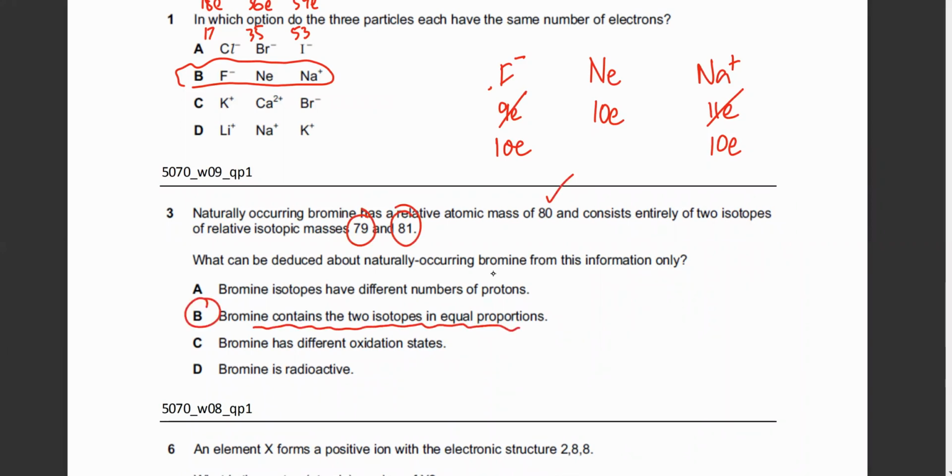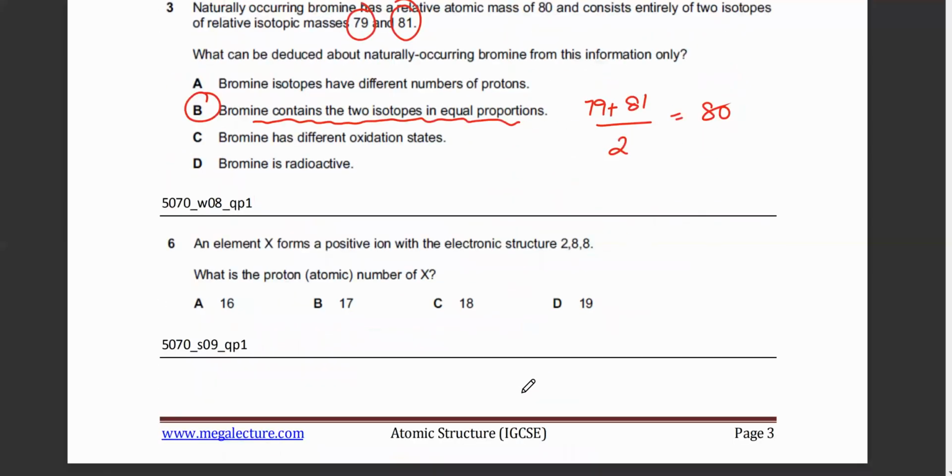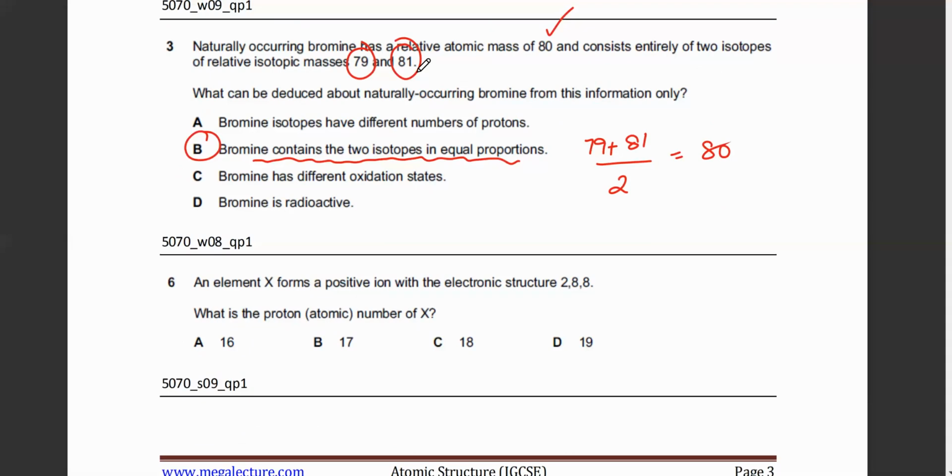So when you average them out, it comes out to be exactly 80. Because the probability of getting both bromines is exactly the same. Like if you have 100 bromine atoms, 50 of them would be this one, 50 of them would be this one. If you have two bromine atoms, one of them would be this one, the other one would be this one. So when you take the average, it comes out to be exactly 80. So, is this clear? Afan, clear?